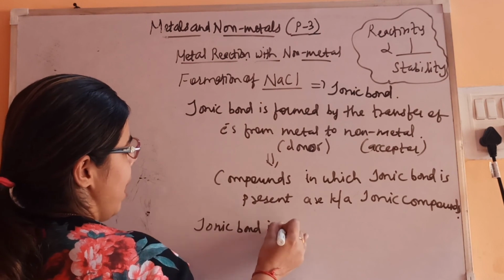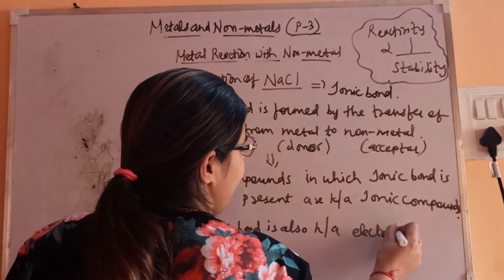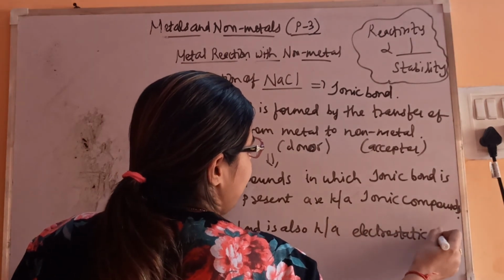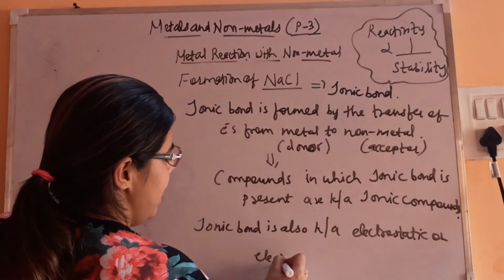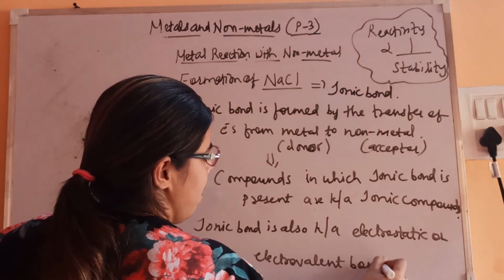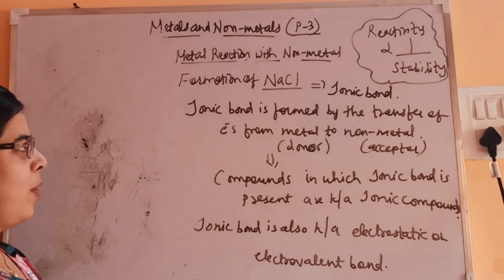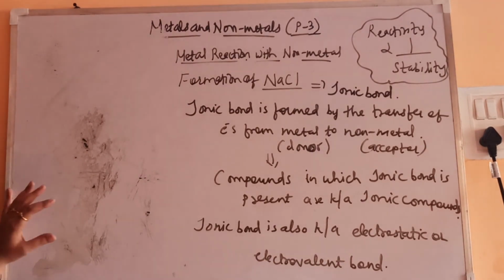An ionic bond is also known as an electrostatic or electrovalent bond. Fine, electrostatic or electrovalent bond. So I hope I am clear till here on the ionic bond.